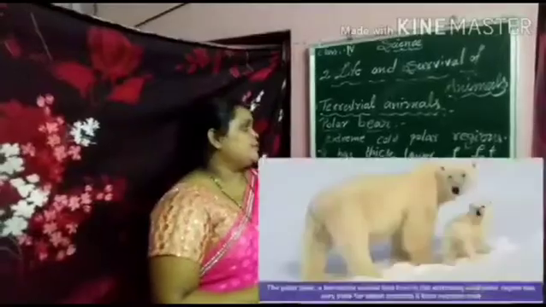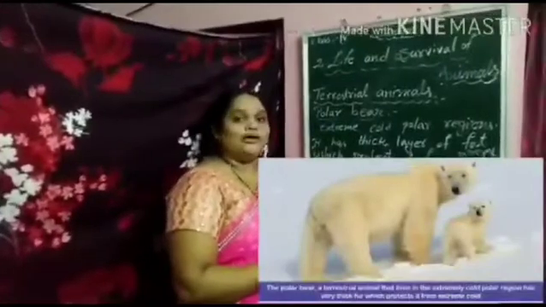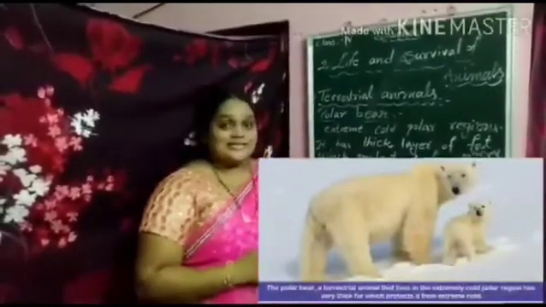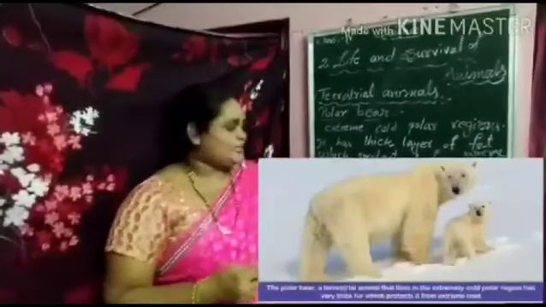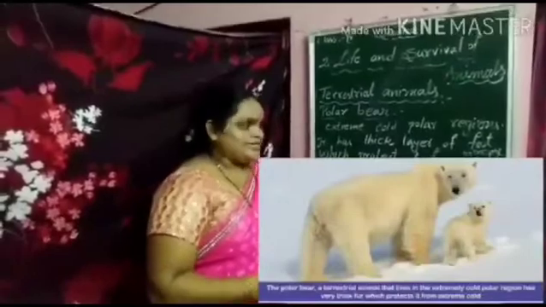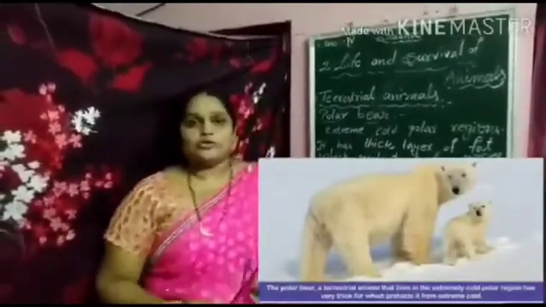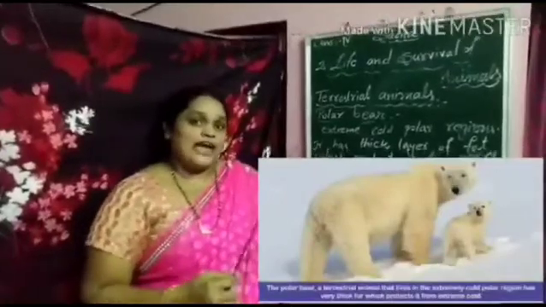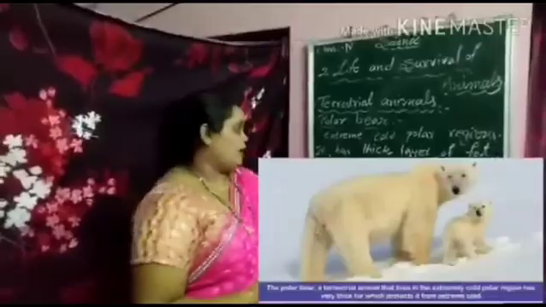Let us learn about polar bear. This polar bear can live in extreme cold polar regions. It has a thick layer of fat and fur on its body. This fur and thick layer protect it from the extreme cold. Not only that, the fat also provides energy to the polar bear.